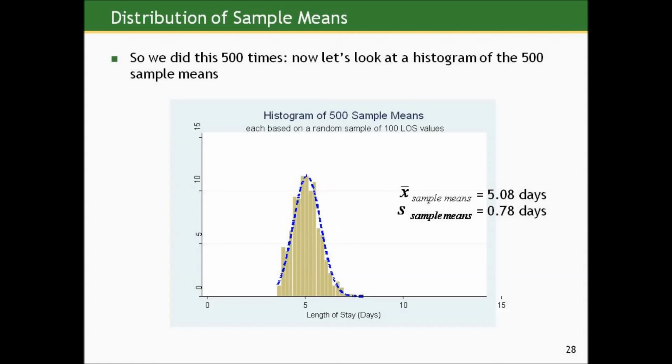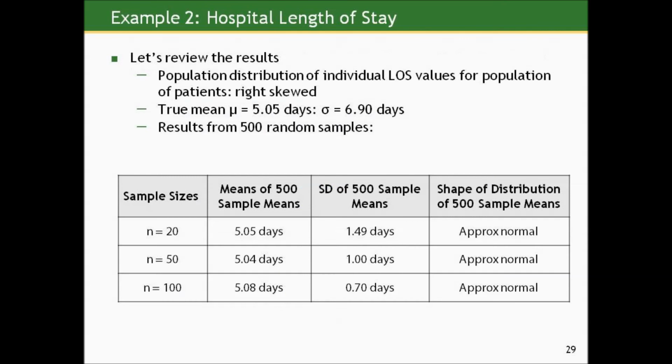Wow. Now we're starting to see some real evidence of symmetry and bell-shapedness once again. And the mean of our sample means is similar to the mean of the sample means from the other simulations, 5.08 days. But the spread, the standard deviation, is the smallest amongst all three sets of sample means, coming in at about 0.78 days. So let's just review the results and remind ourselves of what's going on here.